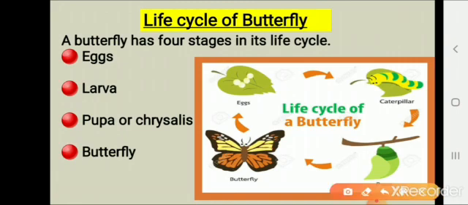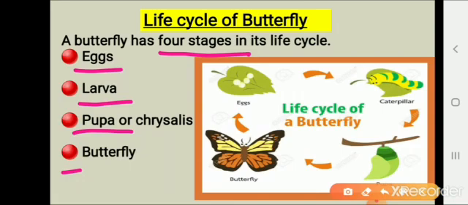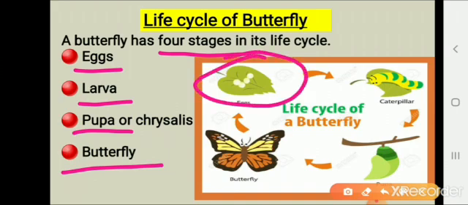As I already told you, a butterfly has 4 stages in its life cycle. First is eggs, then larva, then pupa, and the last one is butterfly. So first of all, the female butterfly lays eggs on the underside of the leaves. After that, the egg hatches and the larva comes out, and it is also called a caterpillar. It eats leaves and grows quickly.